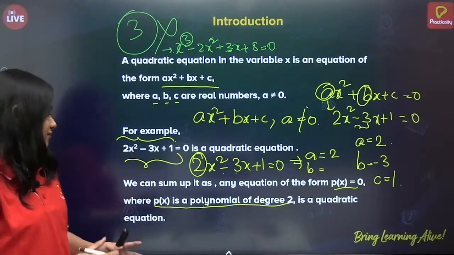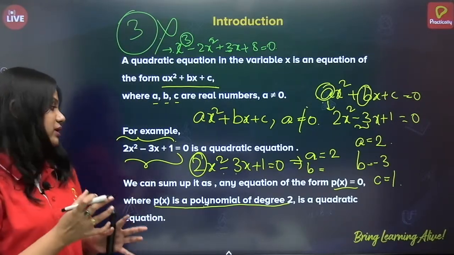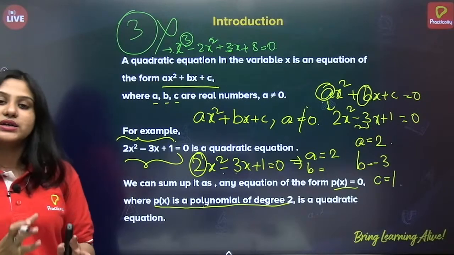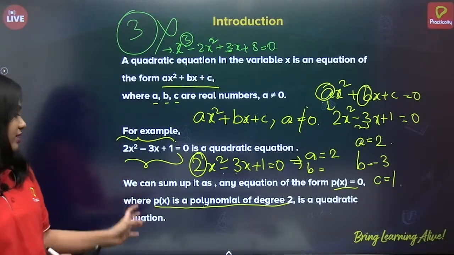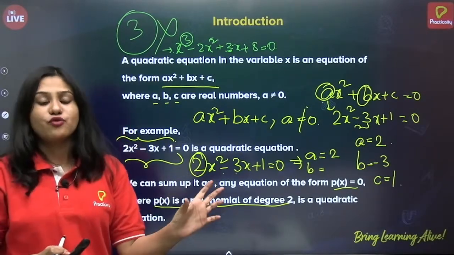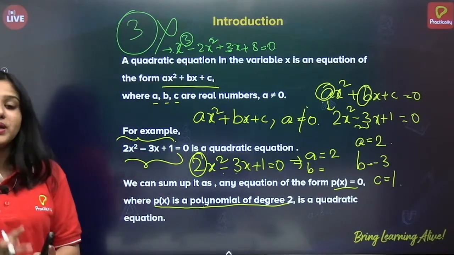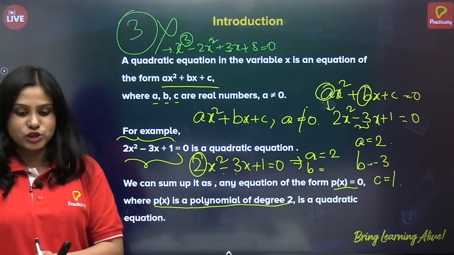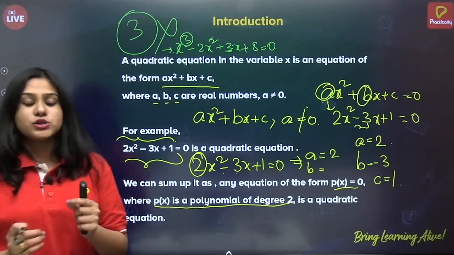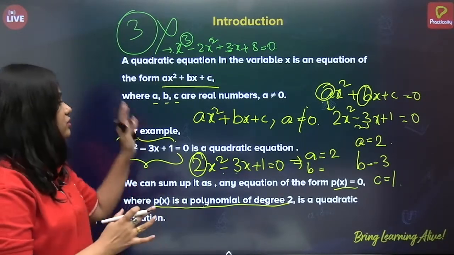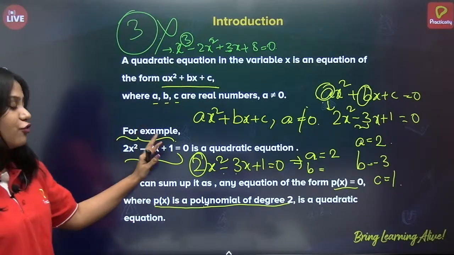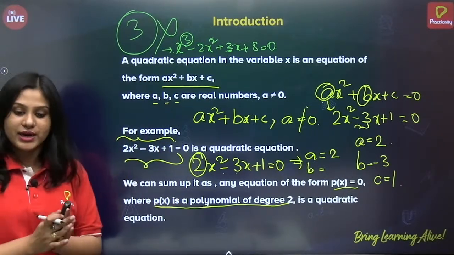So only when the degree of the polynomial is 2 do we say that it is a quadratic polynomial, and when it is written in equation form, that is p of x equals 0, it is said to be a quadratic equation. Okay. So this is about the definition, general form and example of a quadratic equation.